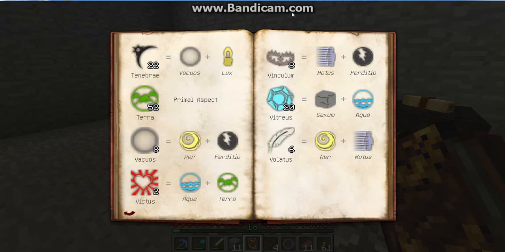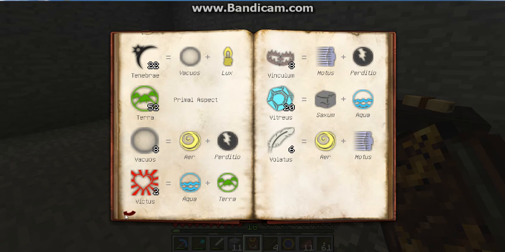Saxum is terra squared. Tenebrae, darkness, vacuous and lux. Terra, of course, primal aspect. Vacuous, air and perditio. Victus being aqua and terra. Vinculum, the trap, being motion and perditio, the opposite of motion, I guess. And vitreous, crystal, which is water and rock, apparently. So water like rock, you can go with that. And last but not least, volatus, which is air and modus. So the act of propelling yourself through the air makes sense. Azanor definitely went to great lengths to make this make sense.